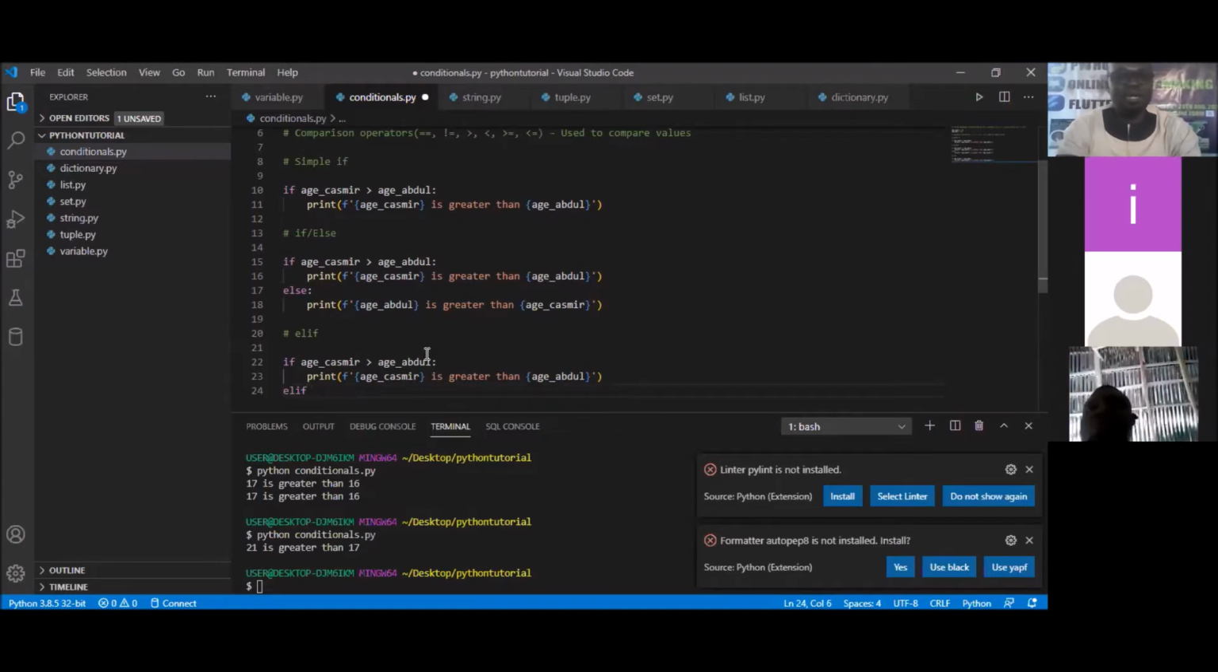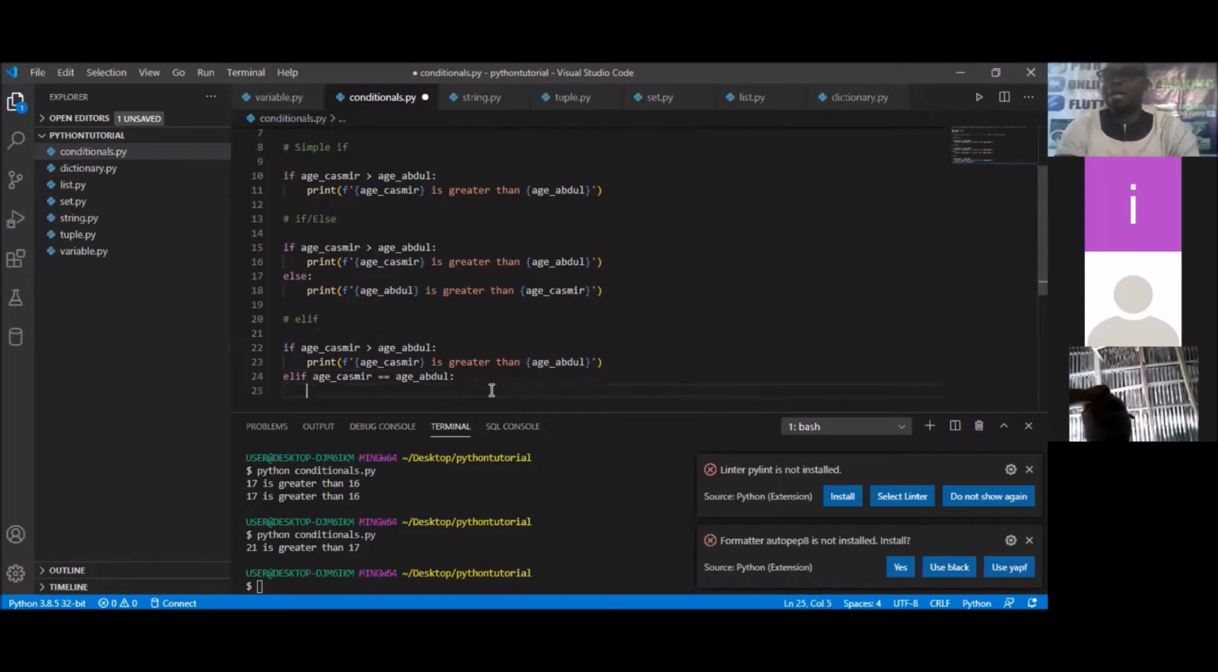So what am I checking? I'm no longer checking whether the age of Kashmir is greater than. I'm checking whether it is equal to. And to check whether it is equal to, like I said, you don't use single equal to, use double. Use single equal to only when you want to assign a value to a variable. But when you're checking whether something is equal, you have to use double equal to. So we are checking whether age Casimir is the same thing as what? Age of Abdul.